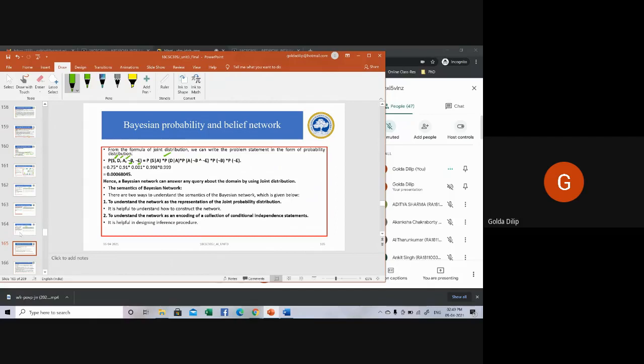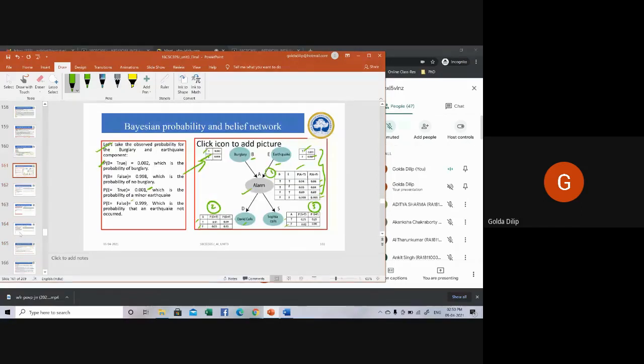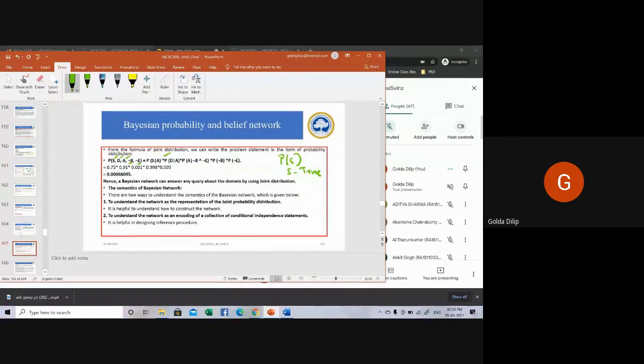Okay, that is what is represented on the right hand side. So you can see P of S, S is true. What do we do? S given A. How do we look into that? What is the parent of S? The parent of S is A, the alarm. So S will be true given A. That's what is written as P of S given A, this part.